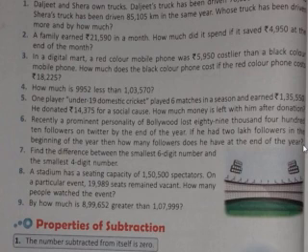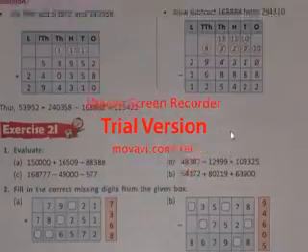Then what will we be doing? We will be subtracting the number. Which number? This 89,410, because this many followers have been lost. From how much? 2 lakh, because earlier he had 2 lakh followers. So 2 lakh minus 89,410 we will be doing. So the same thing has been done here.